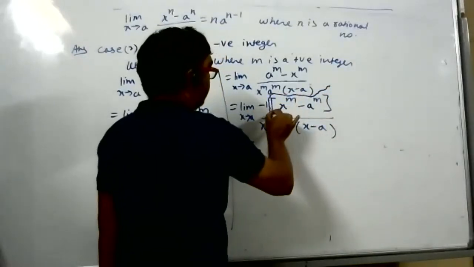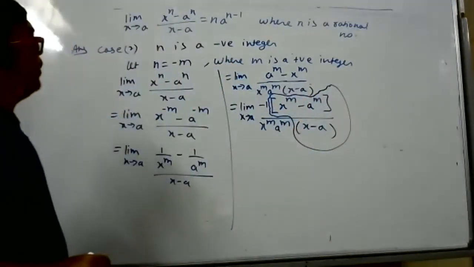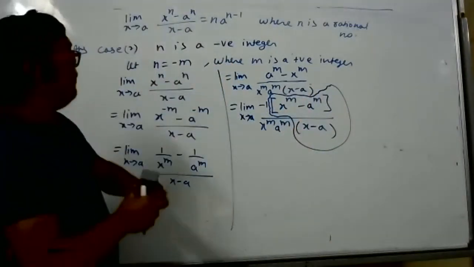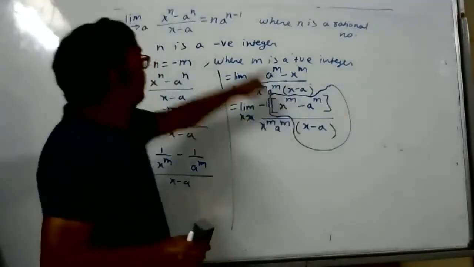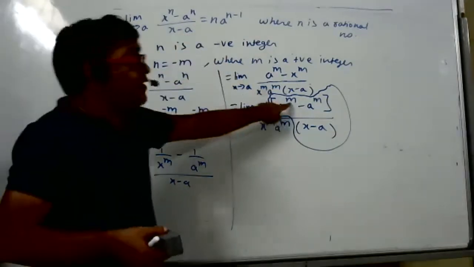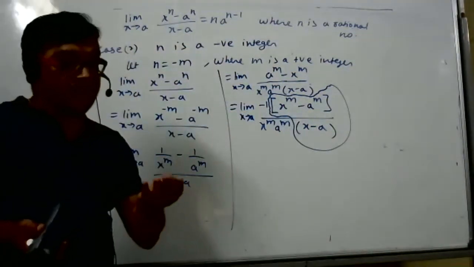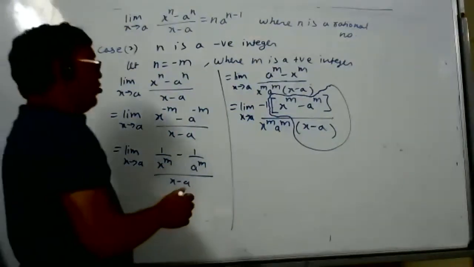What is the value? This one, this box. Can we use this result for this box? Yes, sir, because m is a positive integer. Yes, positive integer we already proved in case 1, so we can use that.